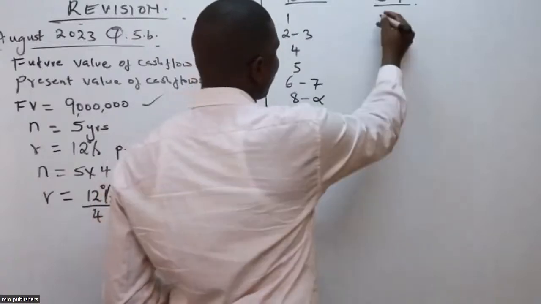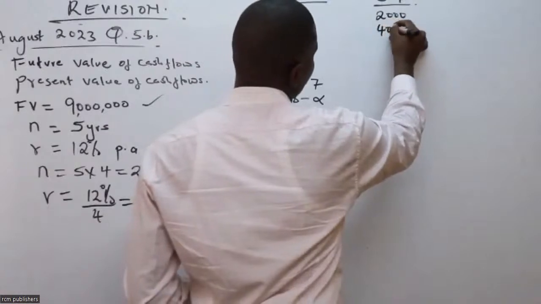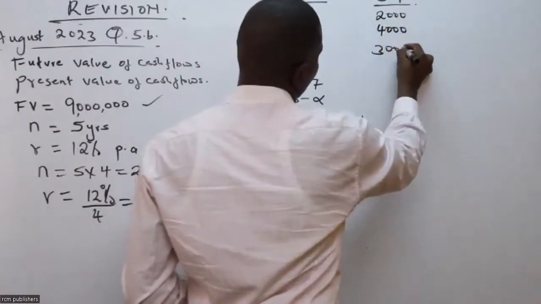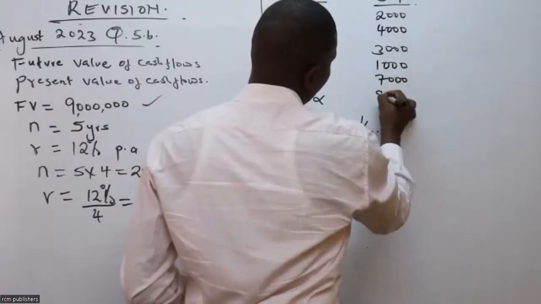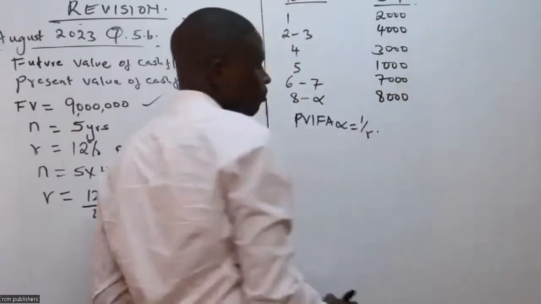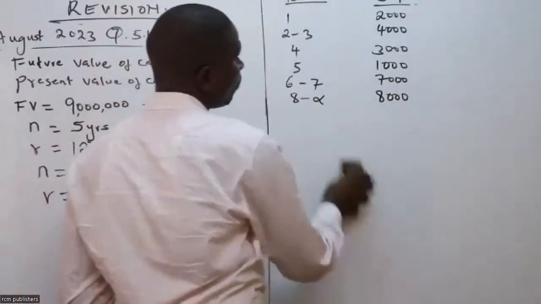Here you will be given some cash flows like 2,000, 4,000, 3,000, 1,000, 7,000, 8,000. You'll be given cash flow like that.